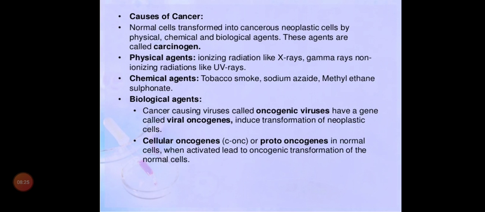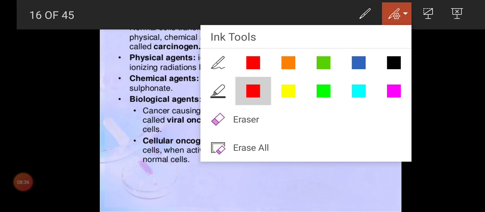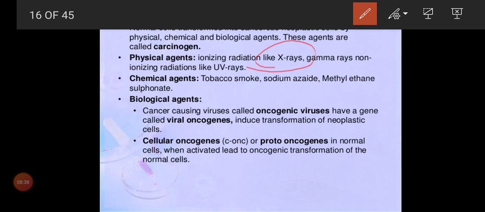So what are the two physical agents? Ionizing radiations like X-rays have a shorter wavelength, high frequency and high energy. This high energy can break the atoms and molecules of the DNA, causing mutation that leads to cancerous cells. Gamma rays are the same. Coming to non-ionizing radiation like UV rays, they have a longer wavelength, low frequency and low energy.